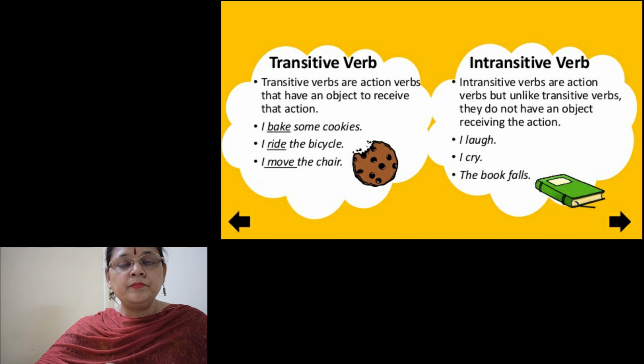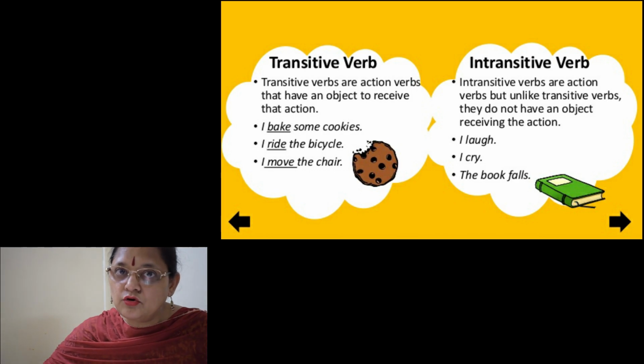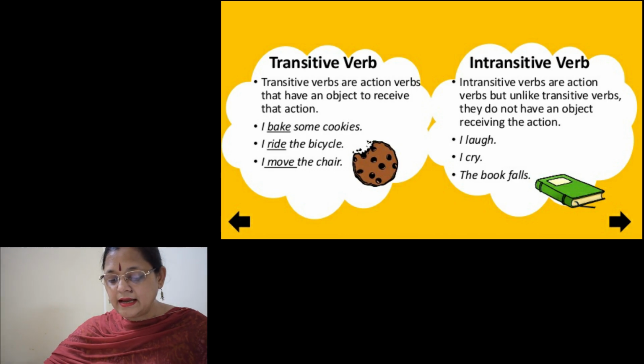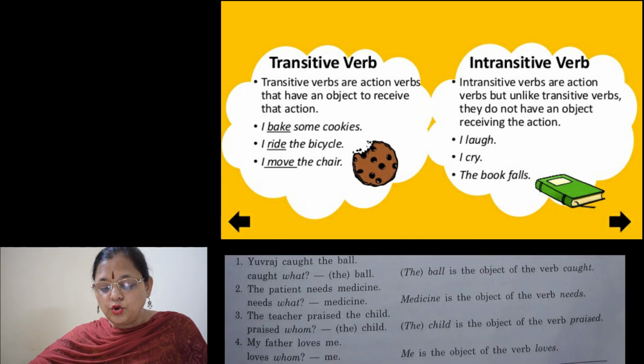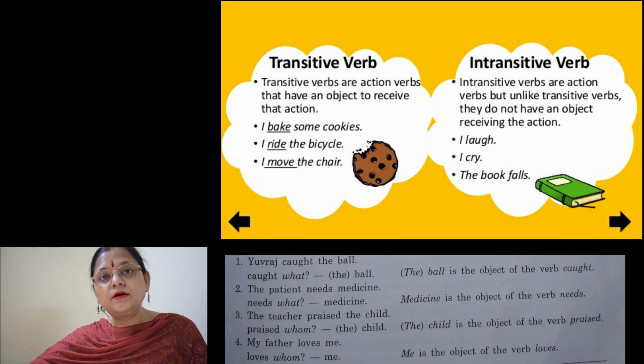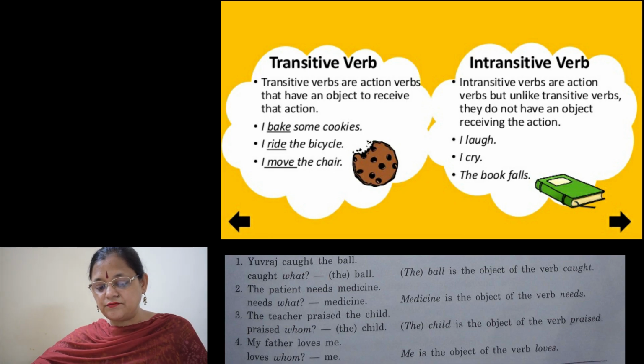Now children, next is how to find the object. I am going to tell you, like: Yuvraj caught the ball. So Yuvraj caught what? How will you find the object? You put up the question what. Whenever we ask the question what, if you get the answer after the verb, then that sentence has a transitive verb.